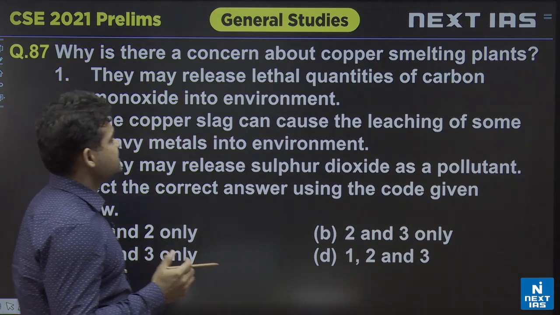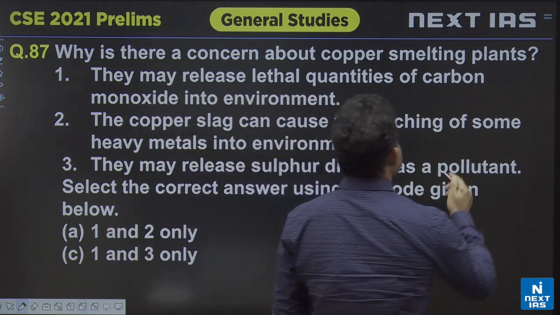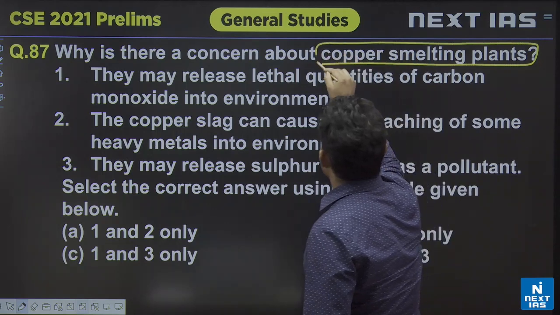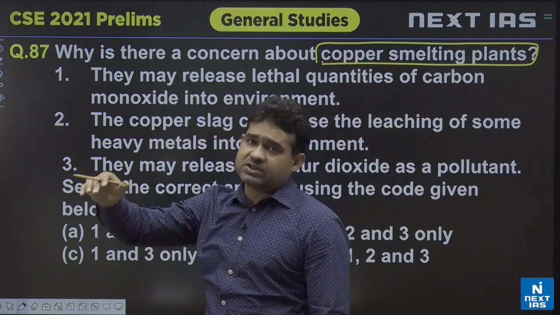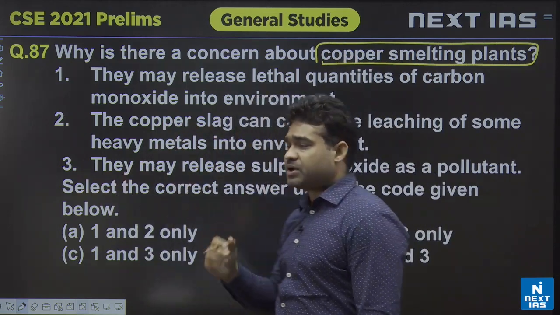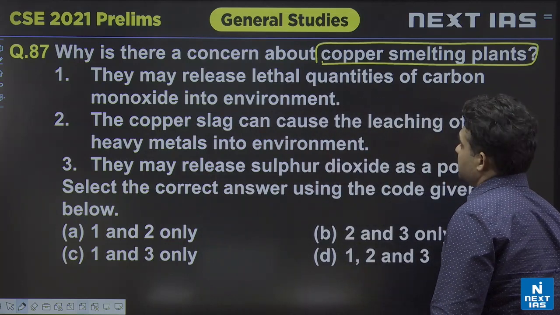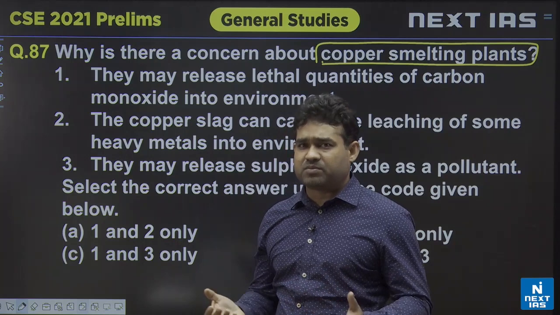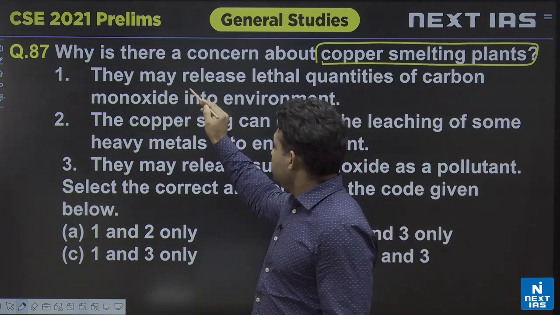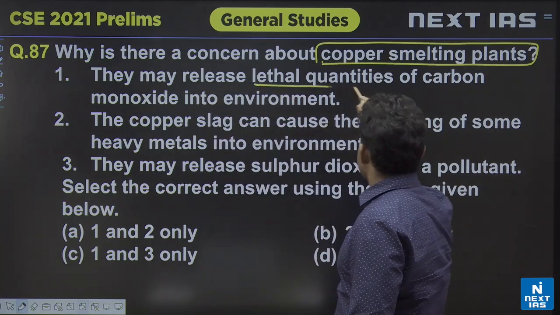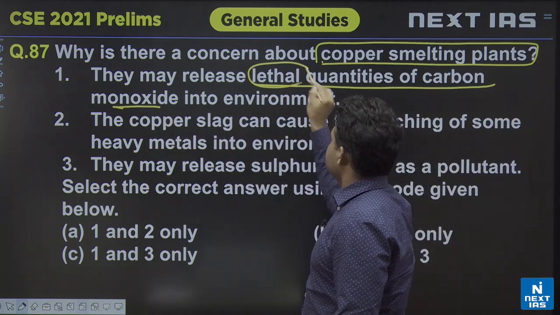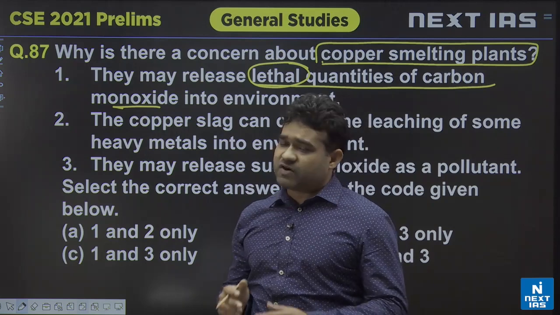87. Why is there a concern about copper smelting plants? Principally, smelting plants mainly heat the ores in order to recover the base metals. From most of the smelting plants we generally have similar kinds of problems. One is that they may release lethal quantities of carbon monoxide. One important word written here is lethal. Lethal quantities of carbon monoxide.